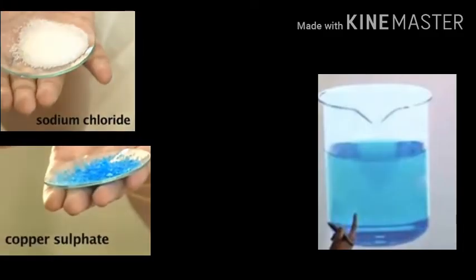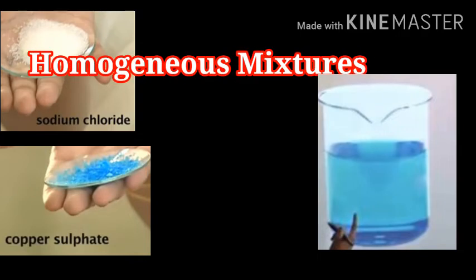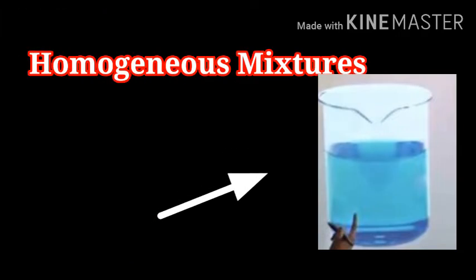If you take sodium chloride or copper sulfate into a beaker of water, you will get a solution of copper sulfate or salt solution. You get a uniform composition. Means if you observe the mixture in the beaker, it is the same throughout. It gives a single blue color.